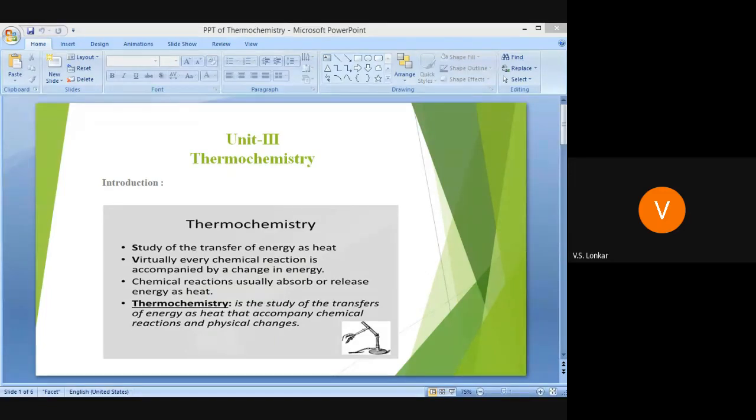Then what do you mean by the heat of reaction? What are the factors affecting the heat of reaction? Then what is the effect of temperature on the heat of reaction at constant pressure or constant volume? That is known as Kirchhoff's equation. Then Hess law. Then again you have the types of heat of reaction, for example heat of formation, heat of neutralization, heat of combustion, heat of hydration, heat of dilution, etc.